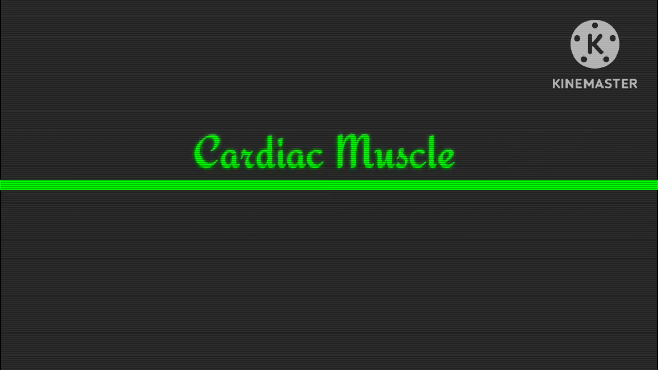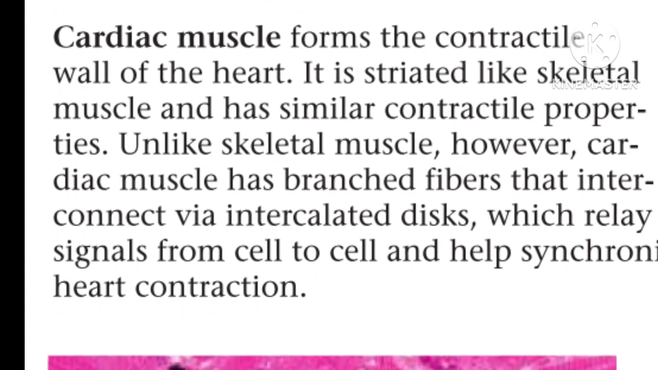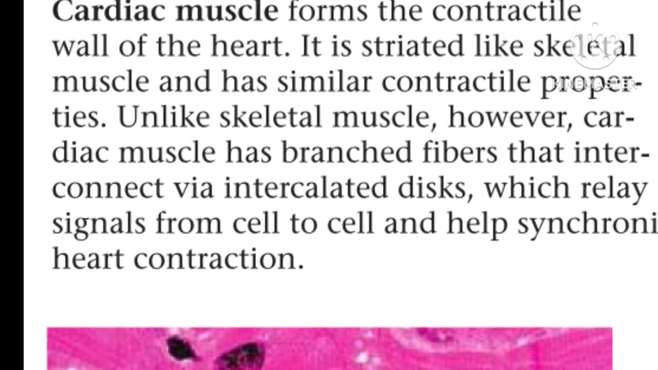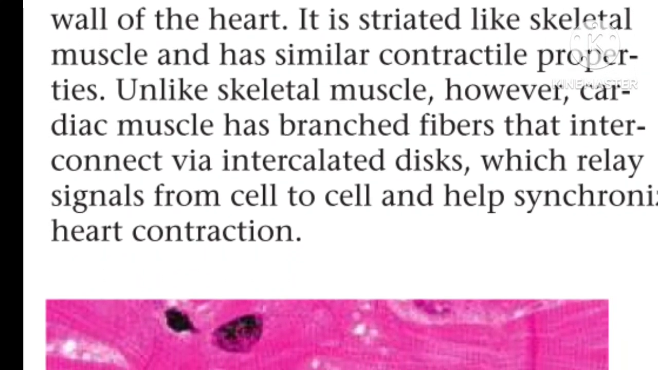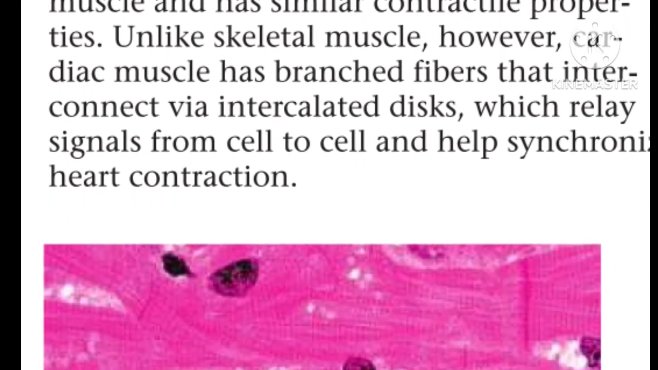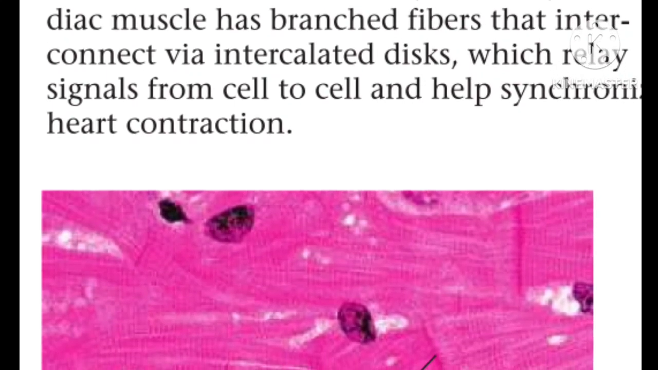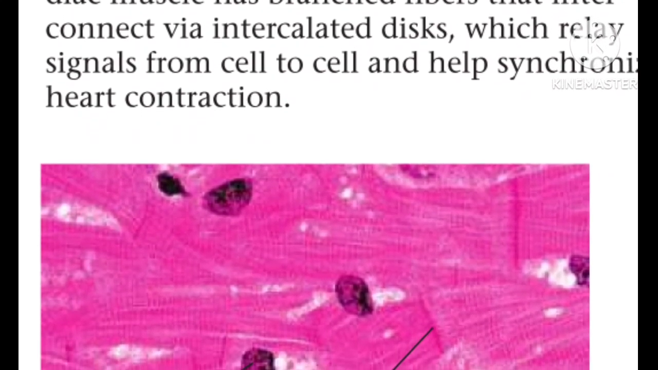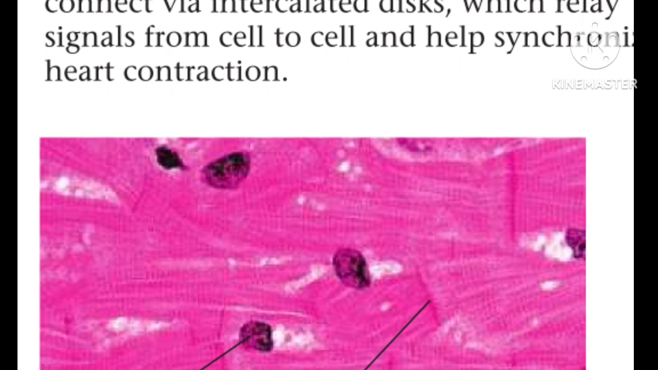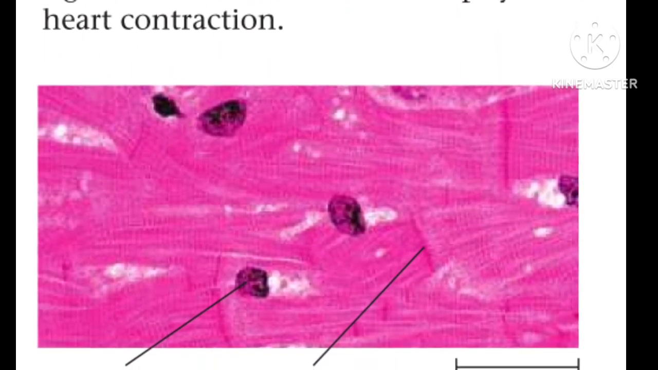The next type of tissue we're going to discuss is cardiac muscle. Cardiac muscle forms the contractile wall of the heart. It is striated like skeletal muscle and has similar contractile properties. Unlike skeletal muscle, however, cardiac muscle has branched fibers interconnected with intercalated discs, which relay signals from cell to cell and help the synchronization of the heart contraction.